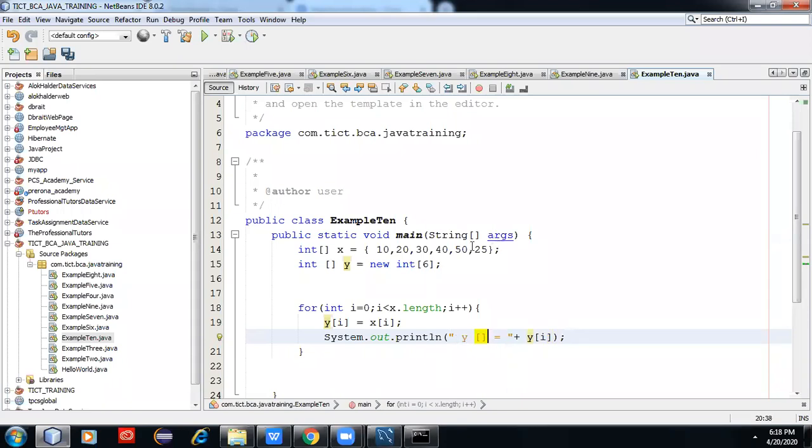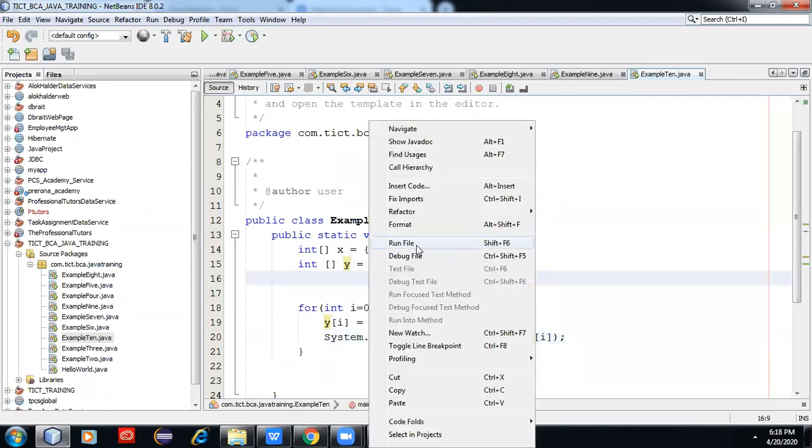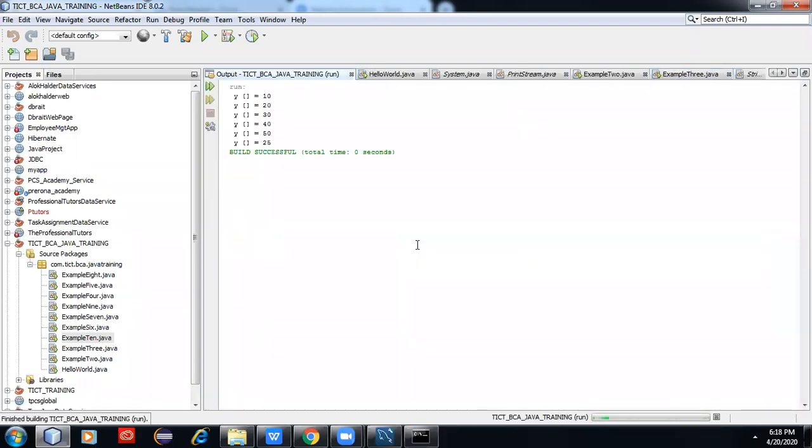What we are doing here, this is the array x value, and this is the array y value, and we are just storing from this value to this value. The simple array has hard-coded values, and there we can initialize the length or size, and we can change the value from the x array to the y array. This is the program.